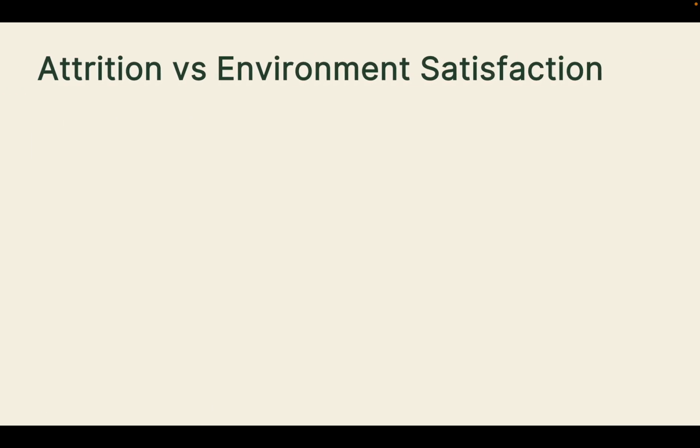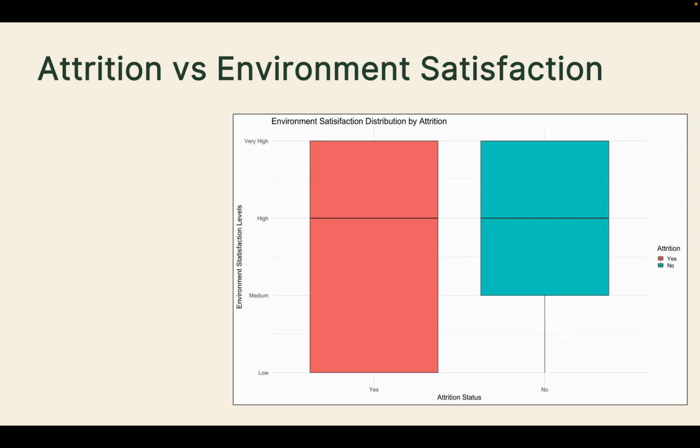Next, I wanted to view attrition versus environment satisfaction. So we can see from this bar plot, on the left, we have employees who had left the company, and on the right, those who had stayed. The pattern is pretty clear. Employees who stayed reported higher levels of environment satisfaction, while those who have left tended to have lower or even a medium satisfaction score.